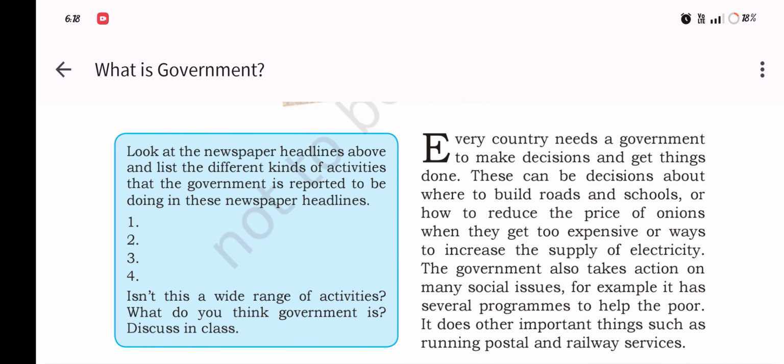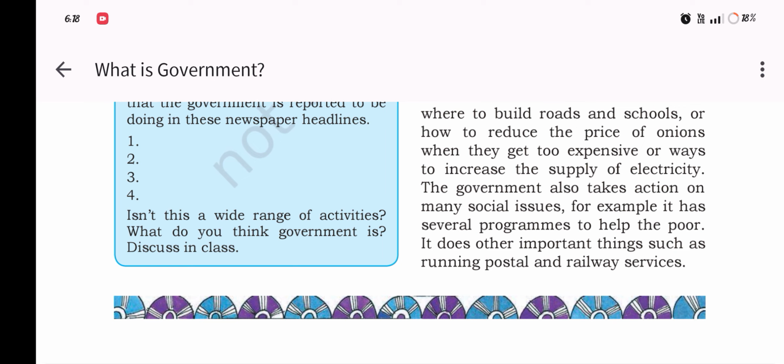Every country needs a government to make decisions and get things done. These can be decisions about where to build roads and schools, or how to reduce the price of onions when they get too expensive, or ways to increase the supply of electricity. The government also takes action on many social issues.